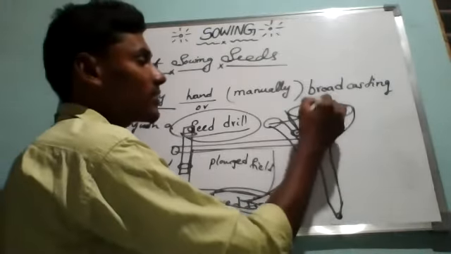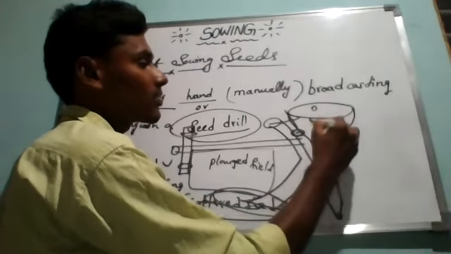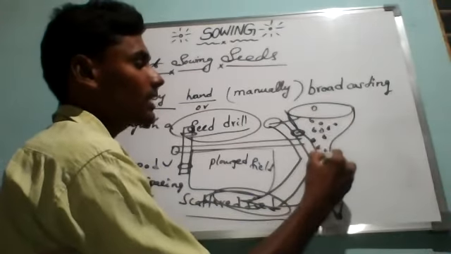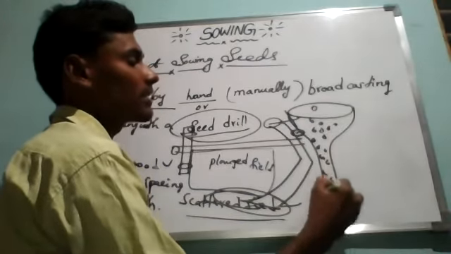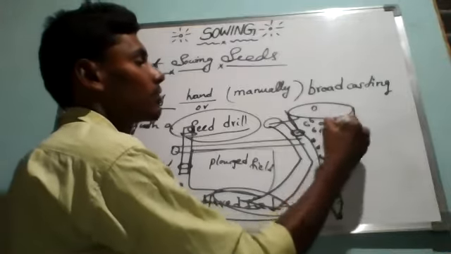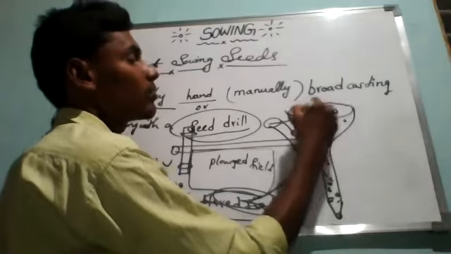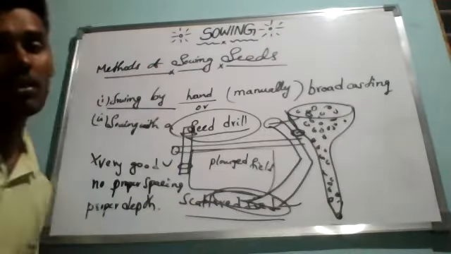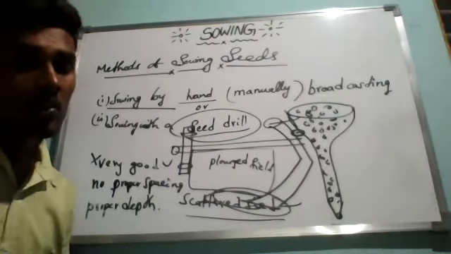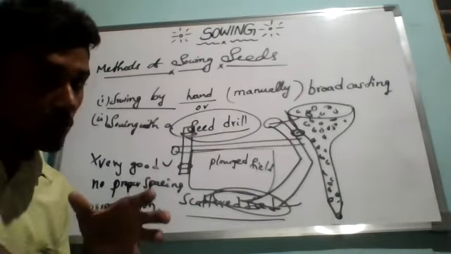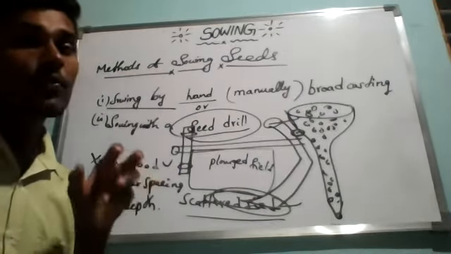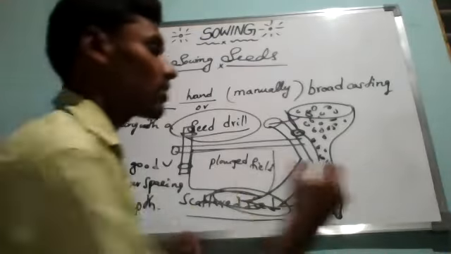All the seeds, a sufficient number of seeds, we can put into this funnel. We don't need to keep them in hand. We will pour everything, depending upon the size of the funnel. Now, as the plow makes furrows, we can call them furrows.